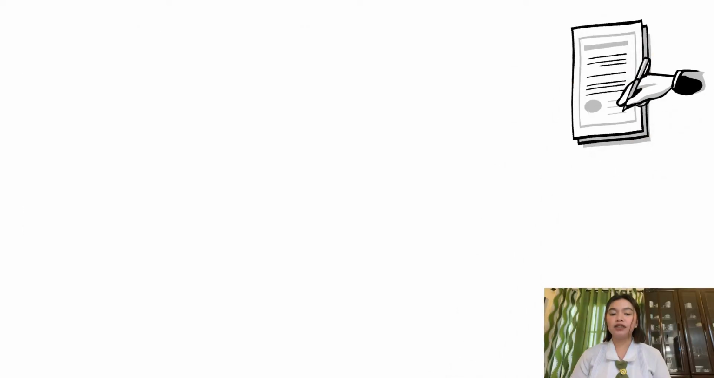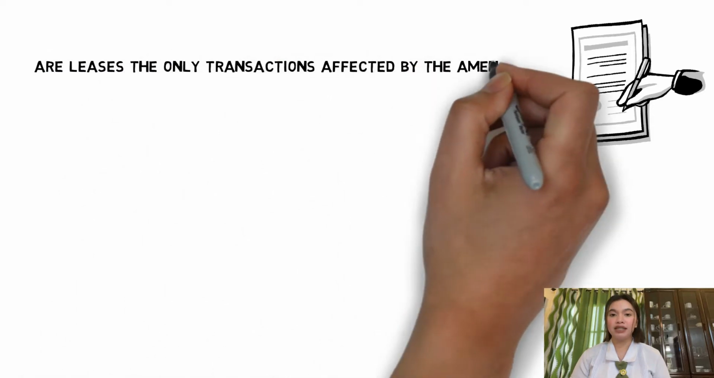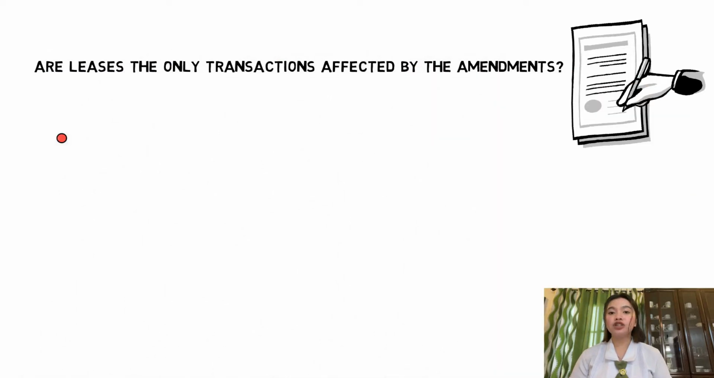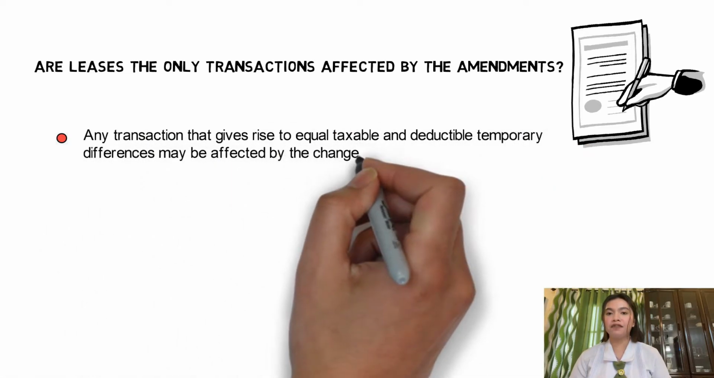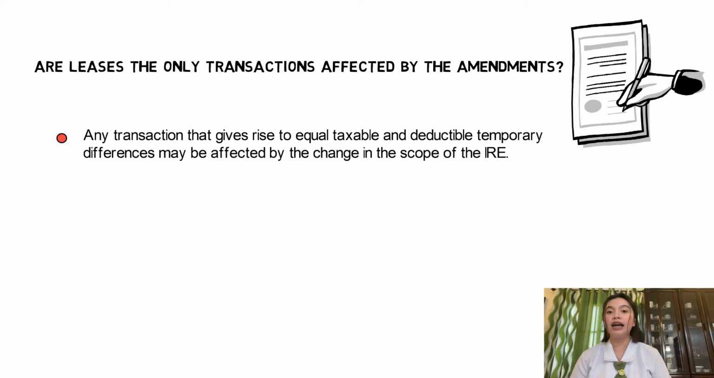Are leases the only transactions affected by the amendments? The answer is any transaction that gives rise to equal taxable and deductible temporary differences may be affected by the change in the scope of the IRE.